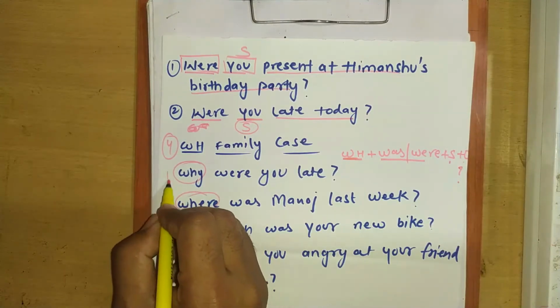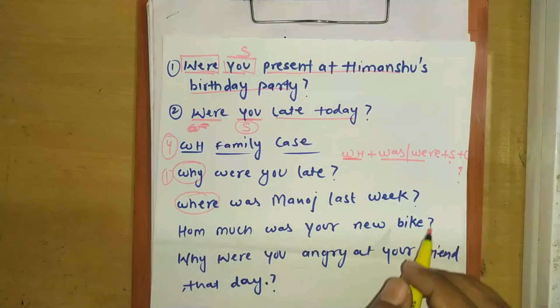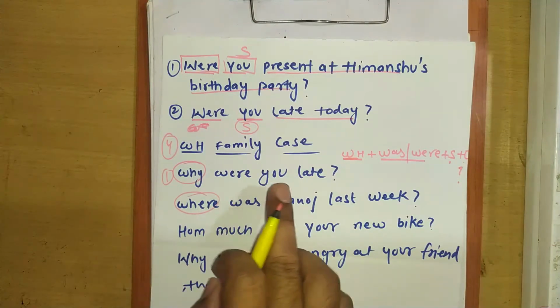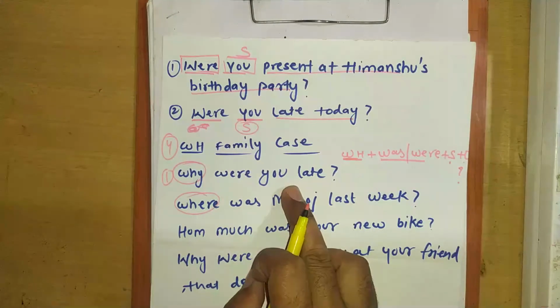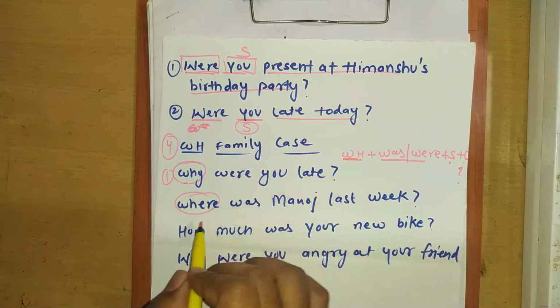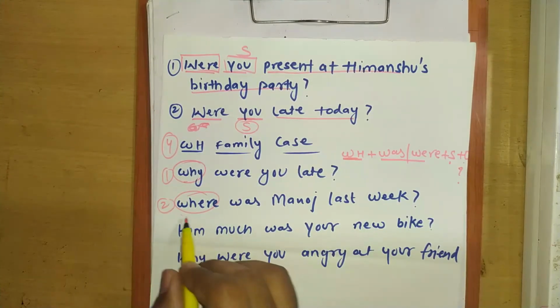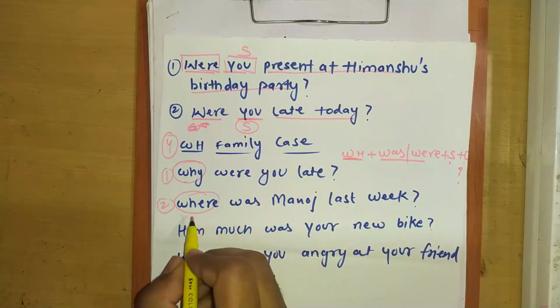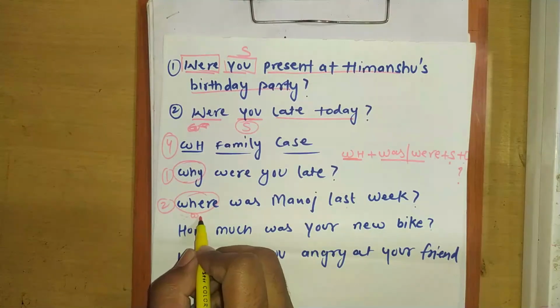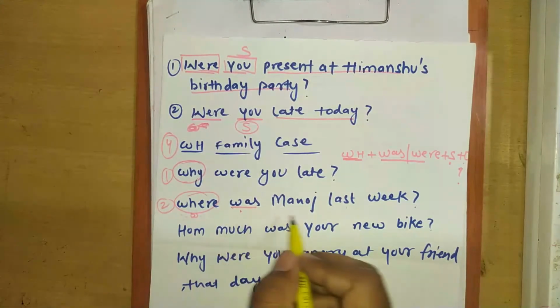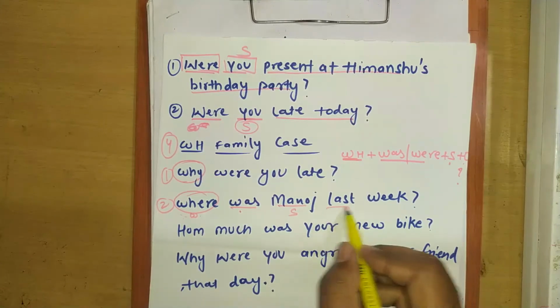Now see the first sentence, why were you late? This is first sentence, and the second sentence is, where was Manoj last week? This is WH family word, this is was, and then subject and other words.